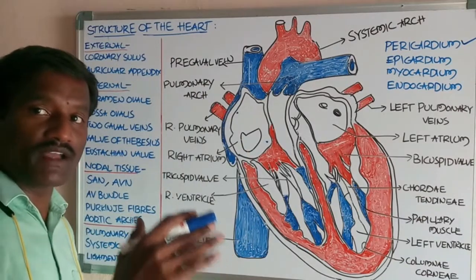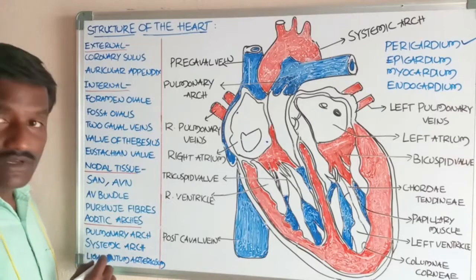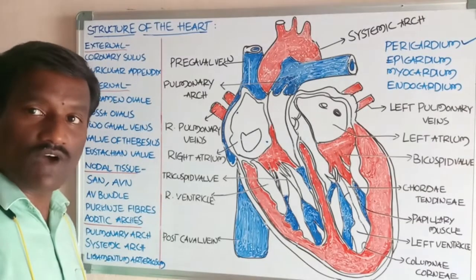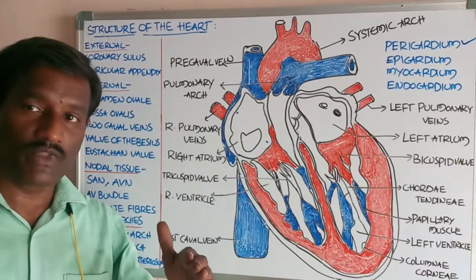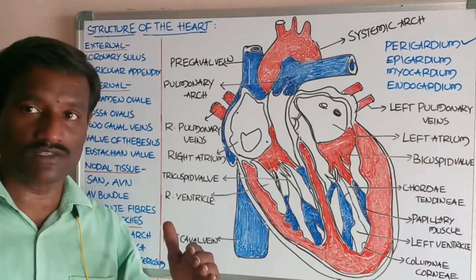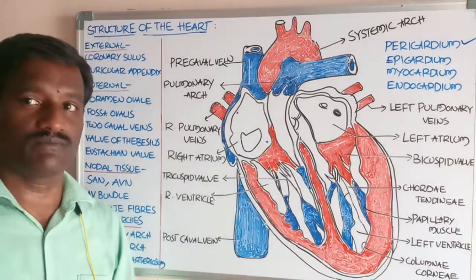At the opening where the left ventricle opens into the systemic arch, there is a valve called the aortic valve. The aortic valve and the pulmonary valve are made up of three semilunar flaps.